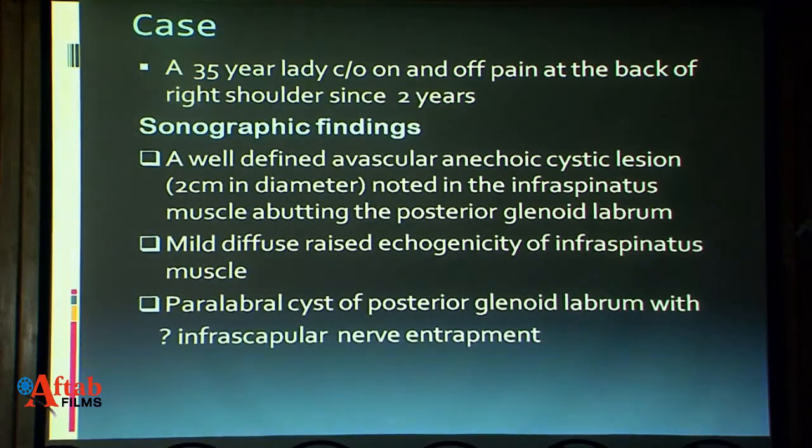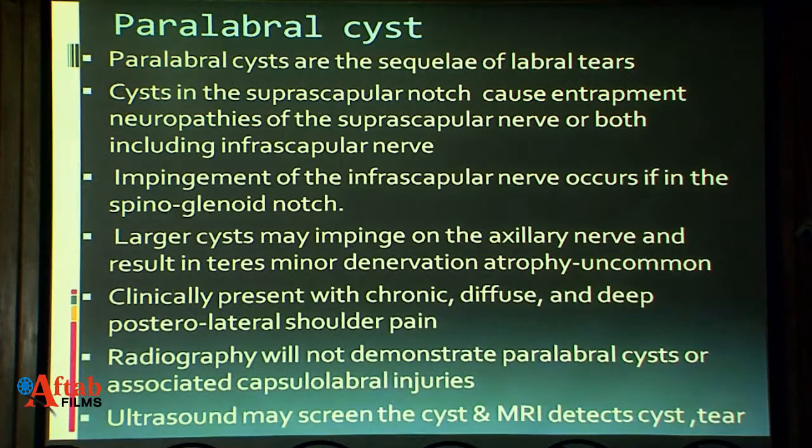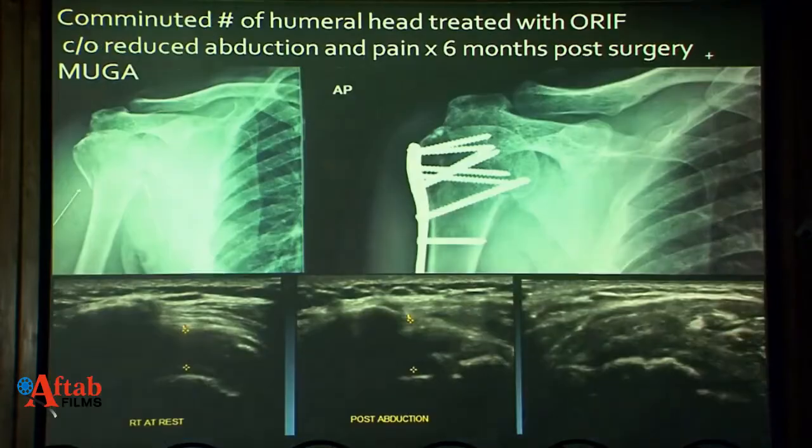This lady had complaints of pain on and off for the last 2 years and had a bunch of x-rays done. She had been referred for ultrasound by an orthopedician having faith in ultrasound. And we could see this lesion, the spinoglenoid notch. You can see that the infraspinatus muscle on the symptomatic side shows atrophy. This is echogenic, bright, as compared to the normal side. This is the location of the lesion, confirmed on MRI. This is a paralabral cyst due to glenoid tears. This is not that common, but again, ultrasound plays a very vital role. The patient had been suffering for 2 years, and advising ultrasound was a game-changing step for her.